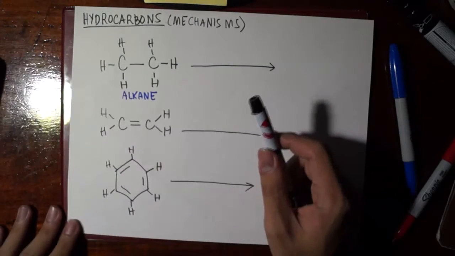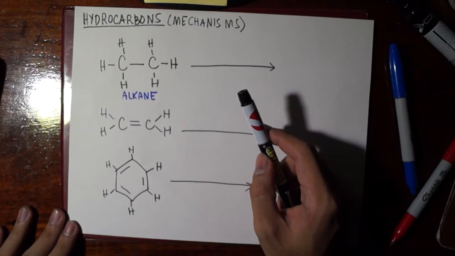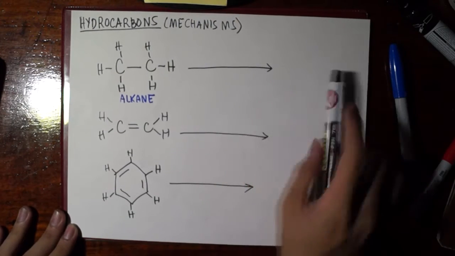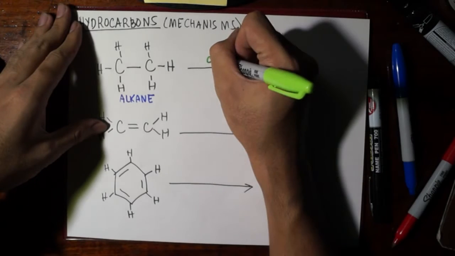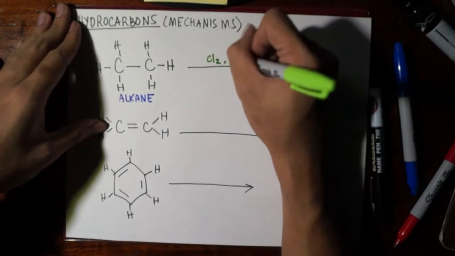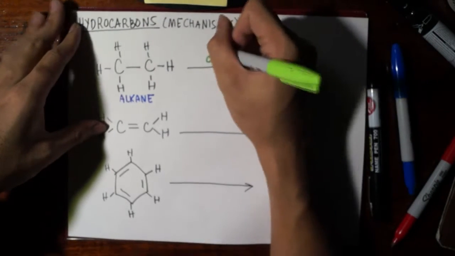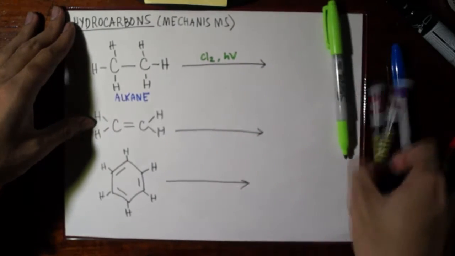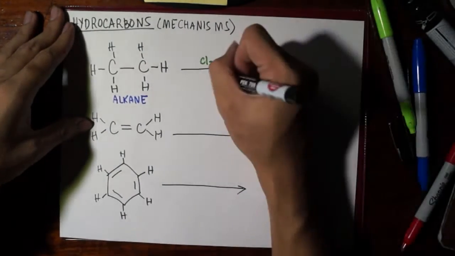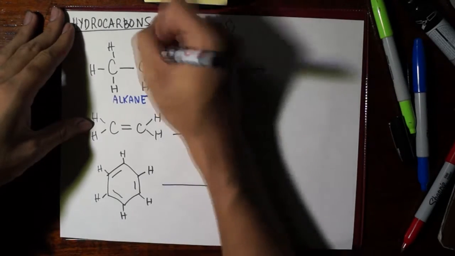There's no reactive site. The only way that you could have an alkane react is if you have the presence of a halogen, such as chlorine, in the presence of sunlight, because in that case you will produce free radicals. And if you produce free radicals, you would then have chlorine free radicals attaching to this.